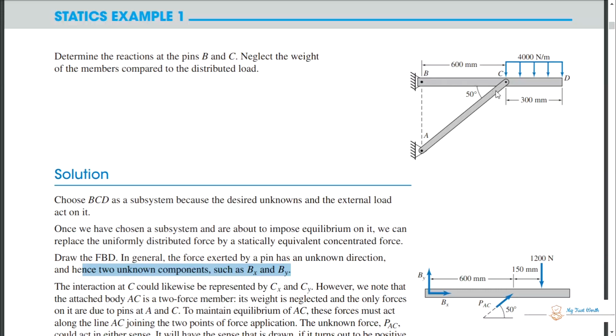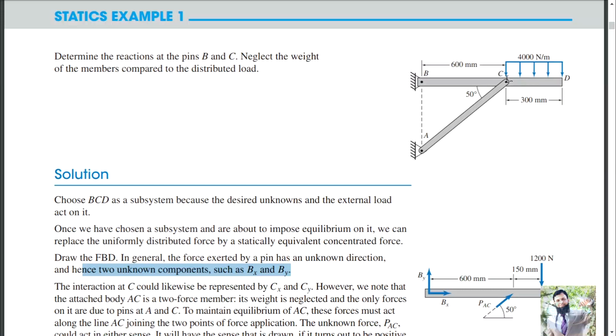Second thing, what about this one? You are interested in this one. Okay, you can consider two things. Moment at support C. How are you going to consider? You remove this support, you remove this support, and here, if you apply a force over here, this will move because this is a pin. Okay, moment is allowed, no restriction.